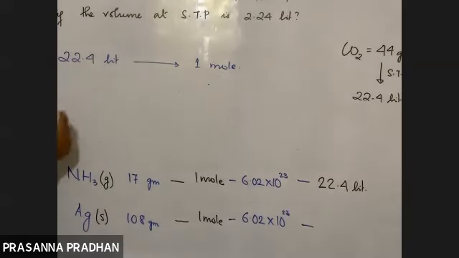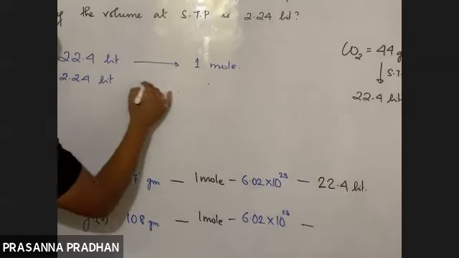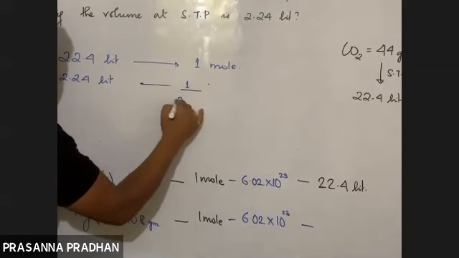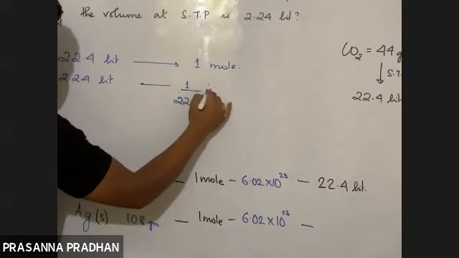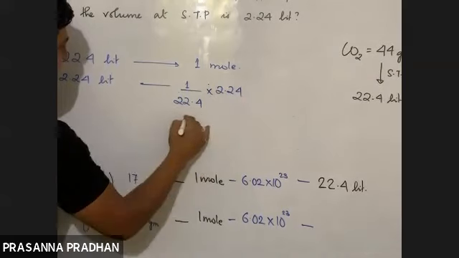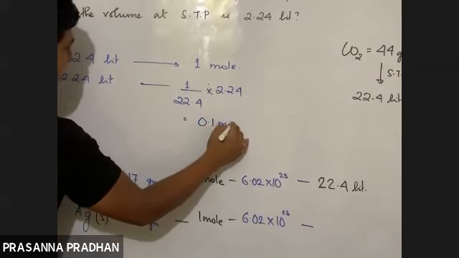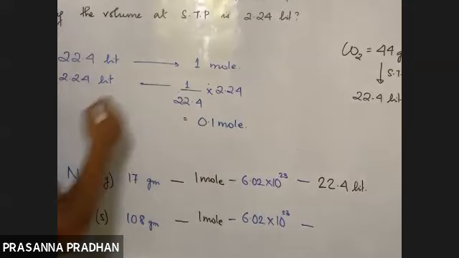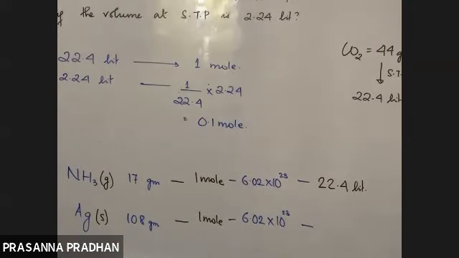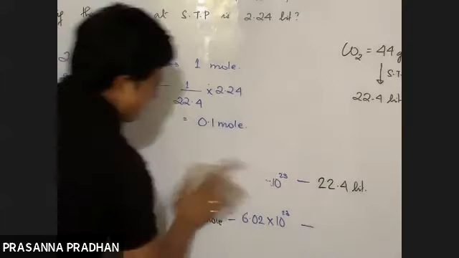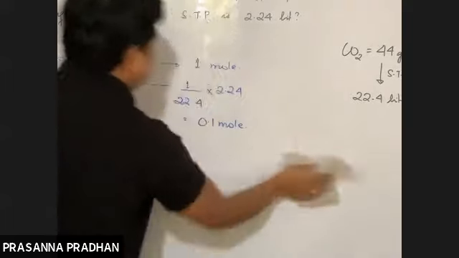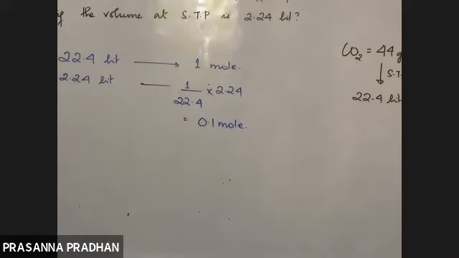So what is the given volume out here? 2.24 liter. This is equal to 1 by 22.4 into 2.24. So this is equal to how many mole? This is equal to 0.1 mole. Okay, fine. So one data is missing out here. So we can just find the answer like this.